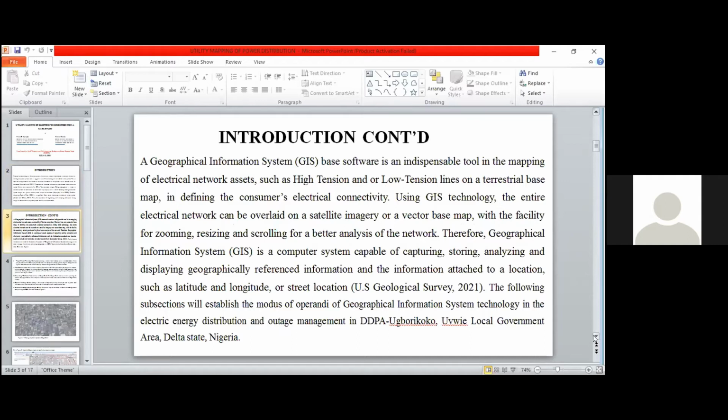Like we can use it for network asset management, high power tension. Although the GIS-based technique is a kind of software that can create a map for the network and visualize the entire network and see where a fault occurs in the system for easy attention. And this was deployed to the distribution network in Ogborikoko in Delta State, Nigeria.